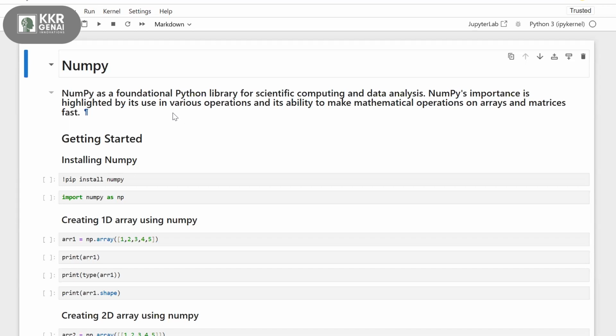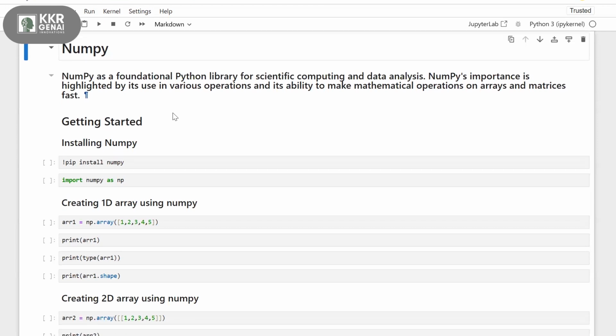In summary, NumPy is like having a super powered calculator that can handle huge amounts of numerical data and mathematical calculations, and Pandas helps you organize, clean, and analyze your data.